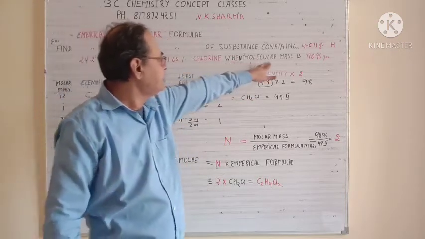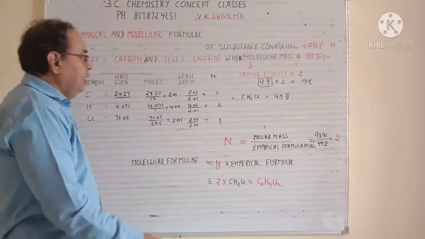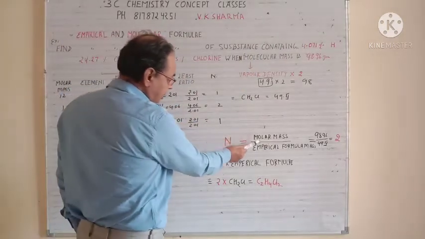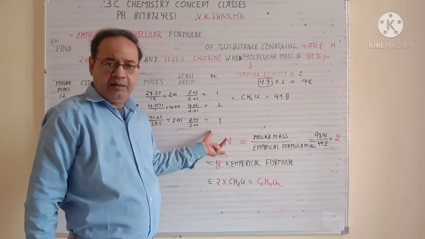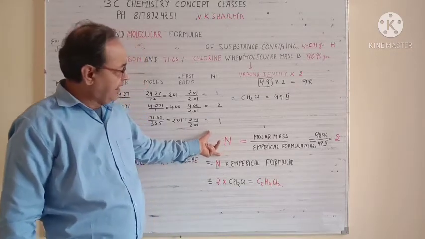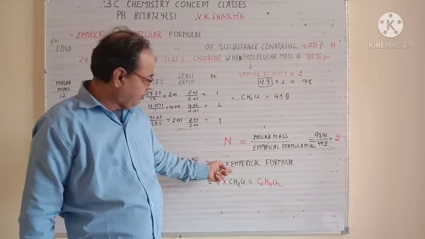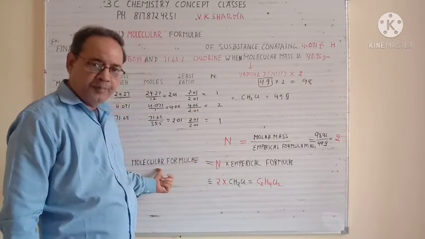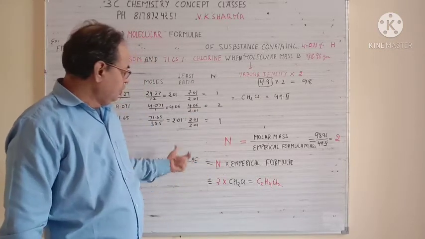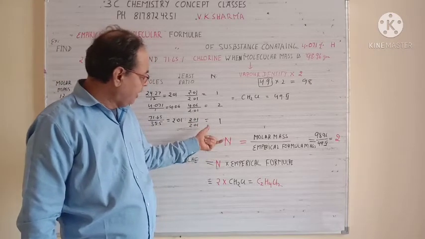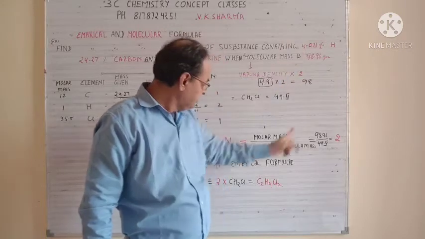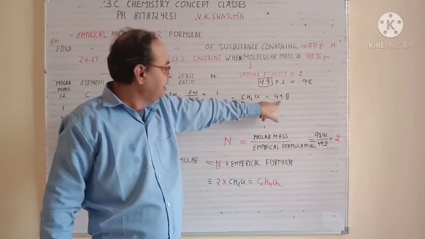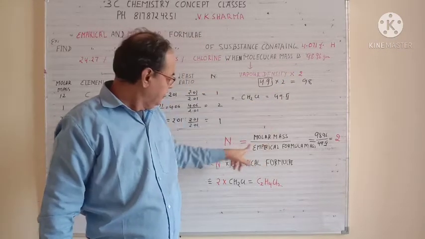Now the next part starts from here. When the molecular mass is divided by the empirical formula mass, you always get a number that is called N. When this number N is multiplied by the empirical formula, you will get your molecular formula. So you first have to find N. For N you need the molecular mass, which is already given here, 98.96. The empirical formula you have already calculated here.